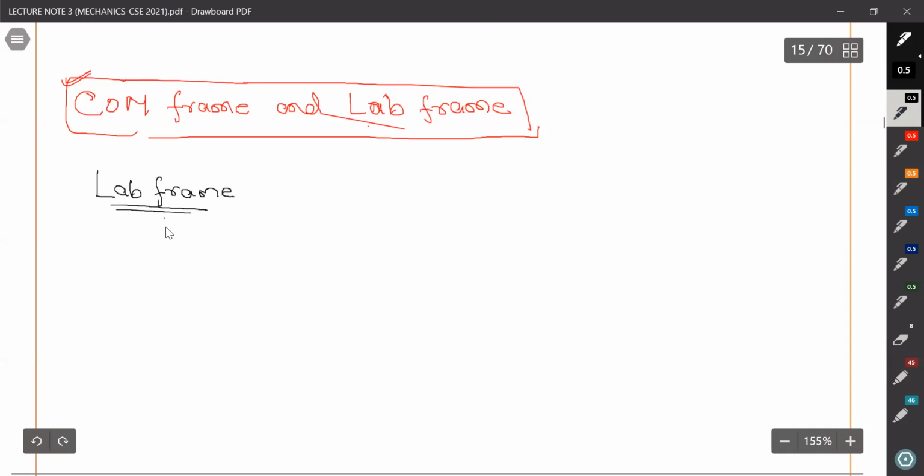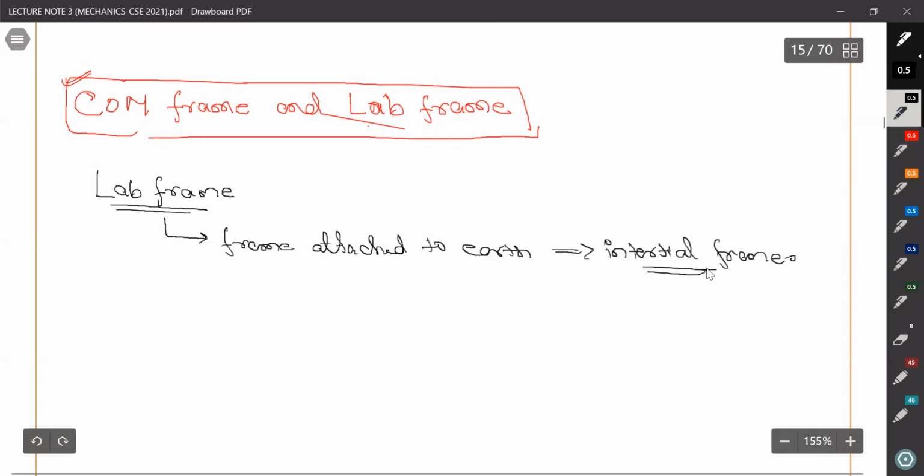So lab frame is what? Frame attached to earth, and treating this as inertial frame. We are treating lab frame as an inertial frame. Earth rotates, I know.